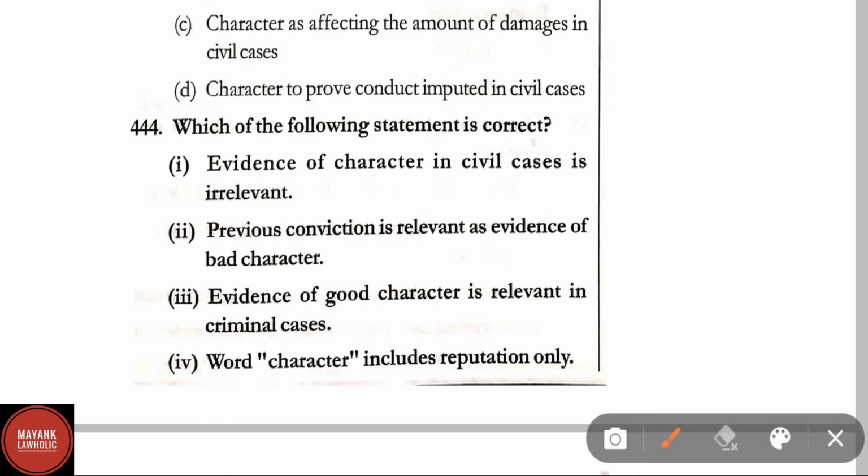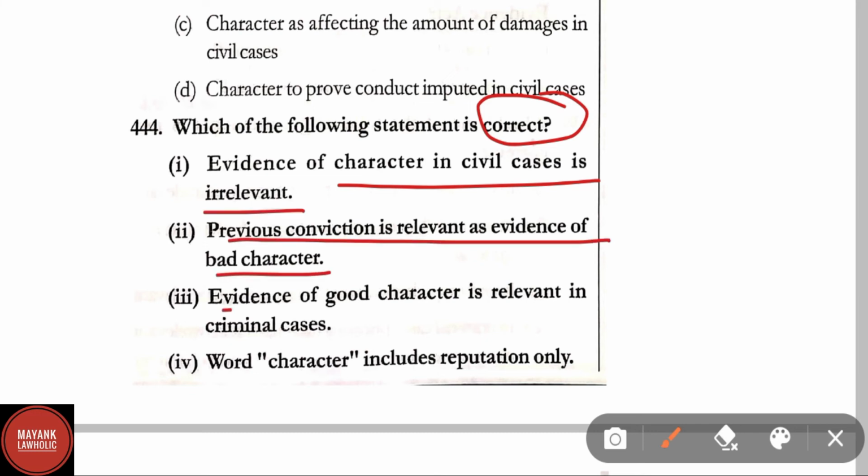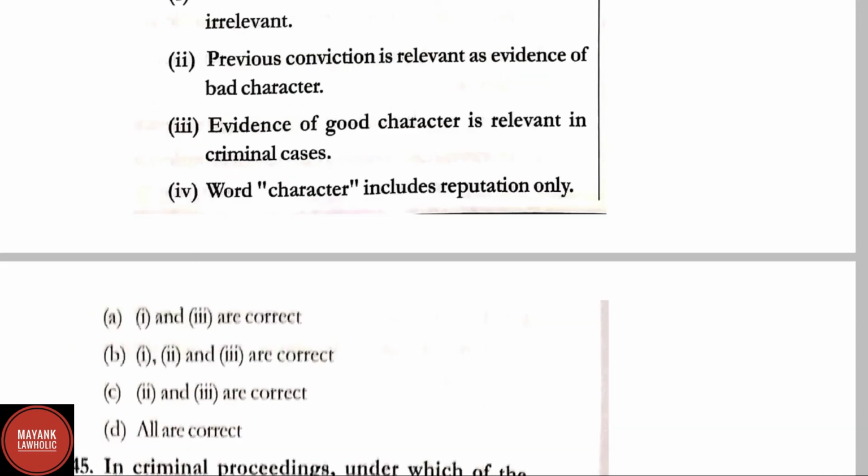Question number 444. Which of the following statements is correct? Statement first, evidence of character in civil cases is irrelevant. Second, previous conviction is relevant as evidence of bad character. Third, evidence of good character is relevant in criminal cases. Fourth, the word character includes reputation only.